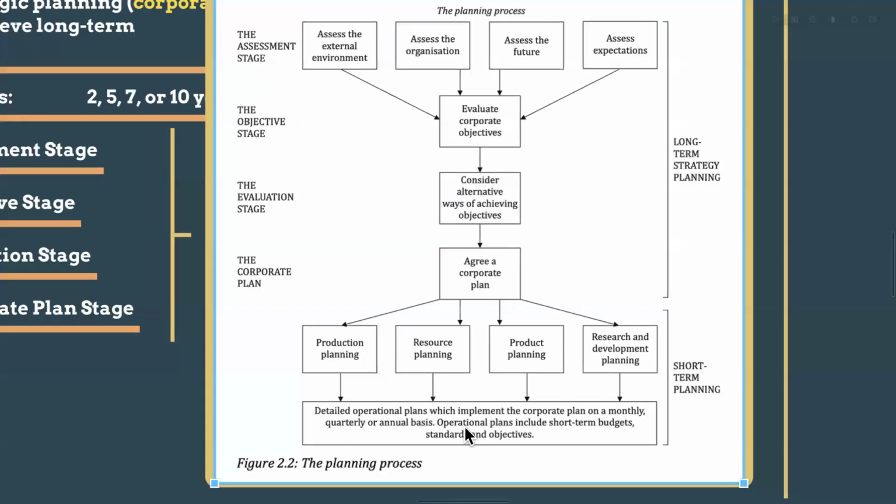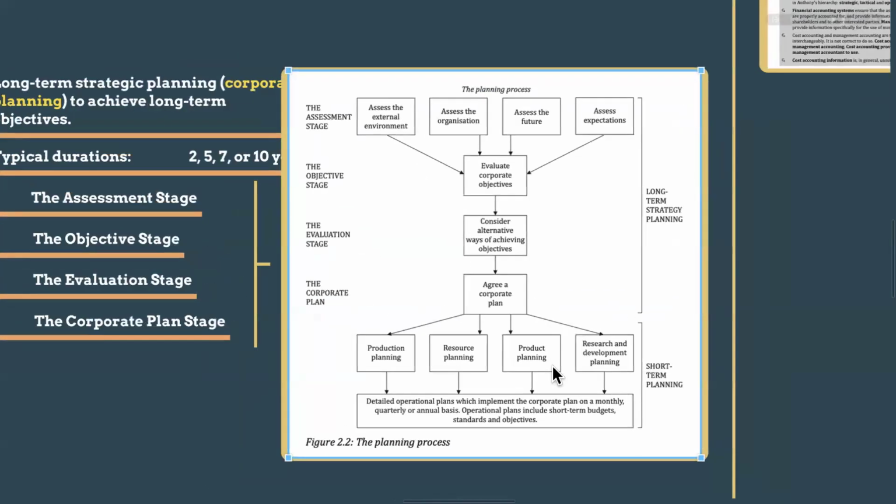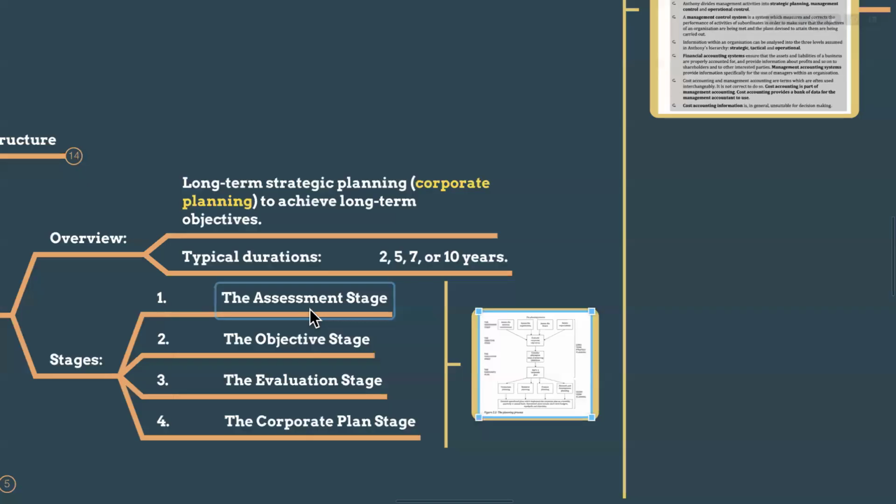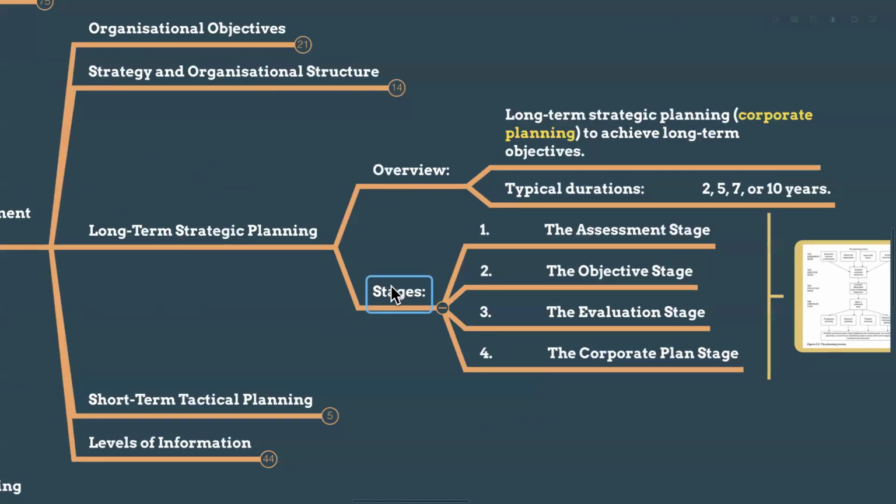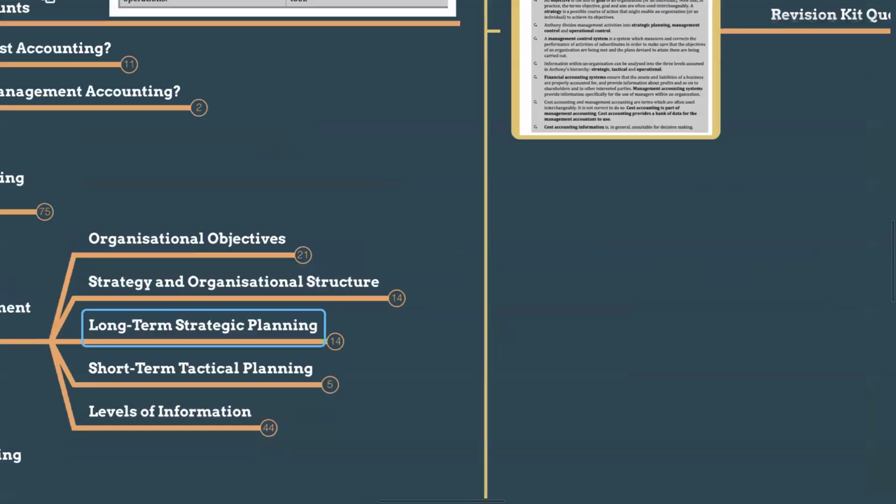These are short term plans, like the operational plan. I hope you understood this. So there are stages: assessment stage, objective stage, evaluation stage, and corporate plan stage. That is all about long-term strategic planning.